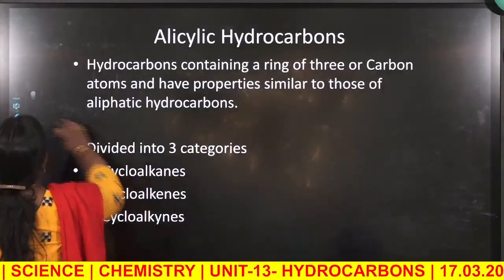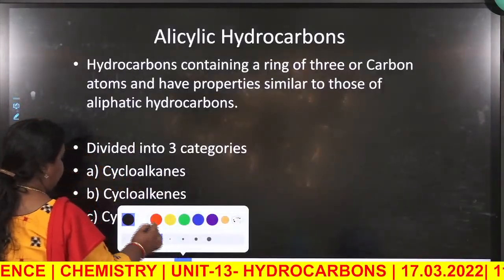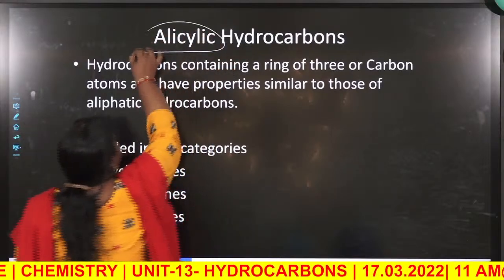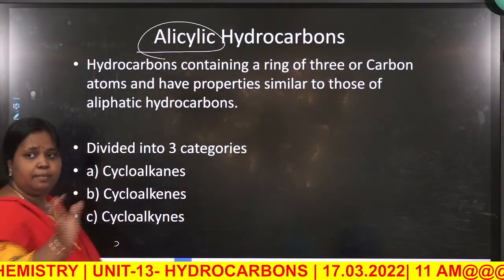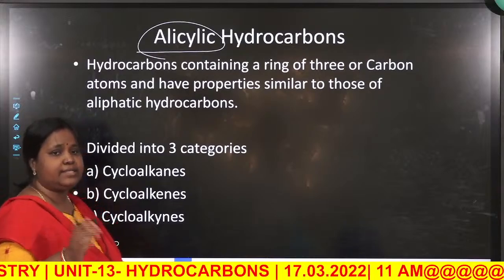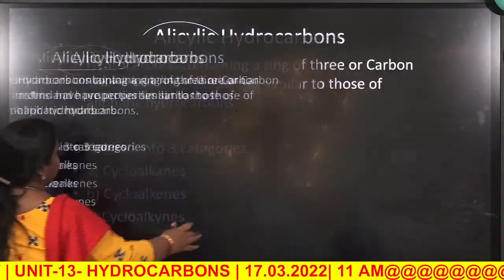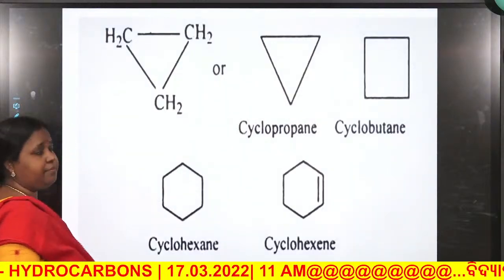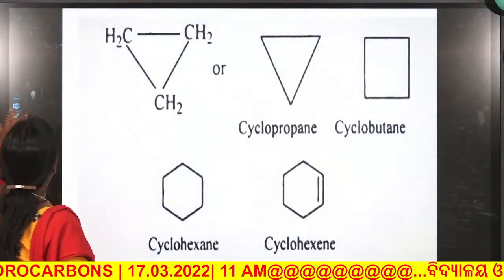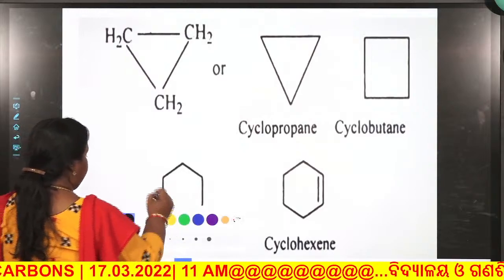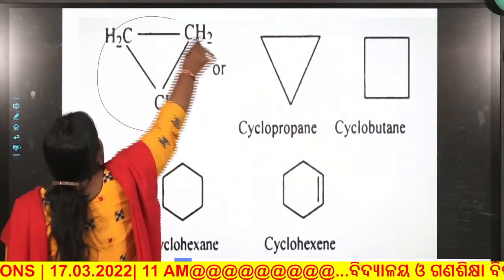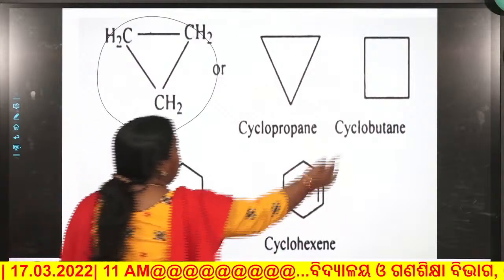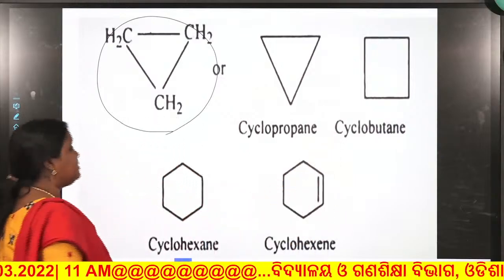Hence the name alicyclic: aliphatic plus cyclic. We have already read all these things in chapter number 12. So mark here, this is cyclopropane, this is cyclobutane, cyclohexene, etc.